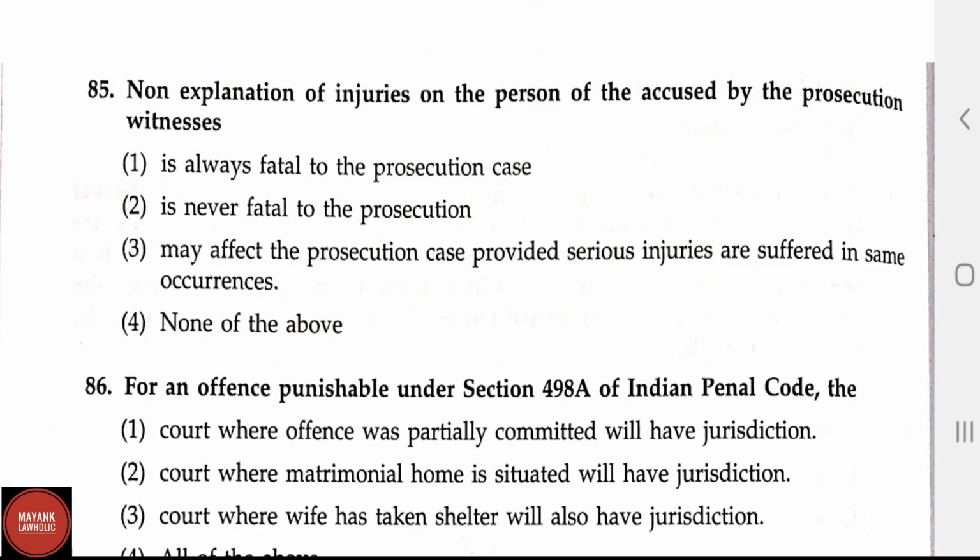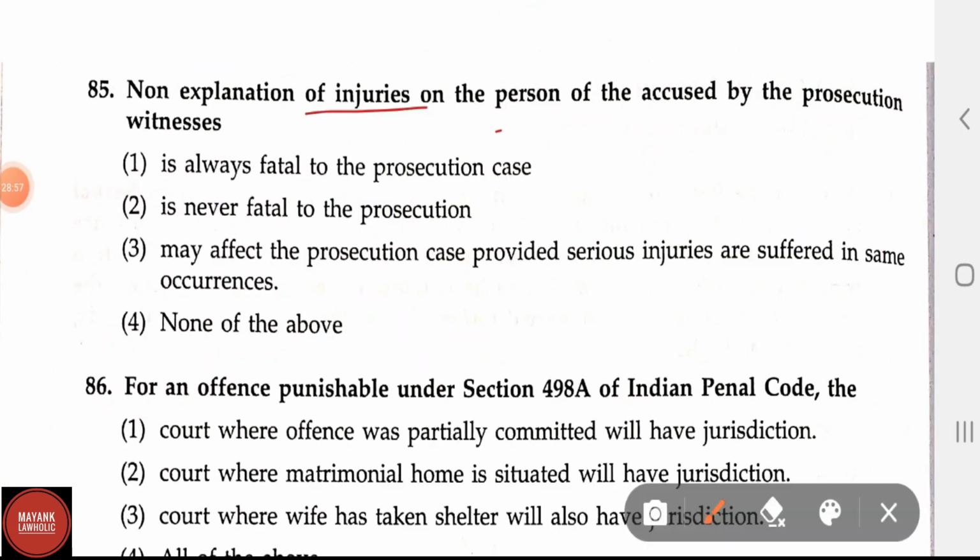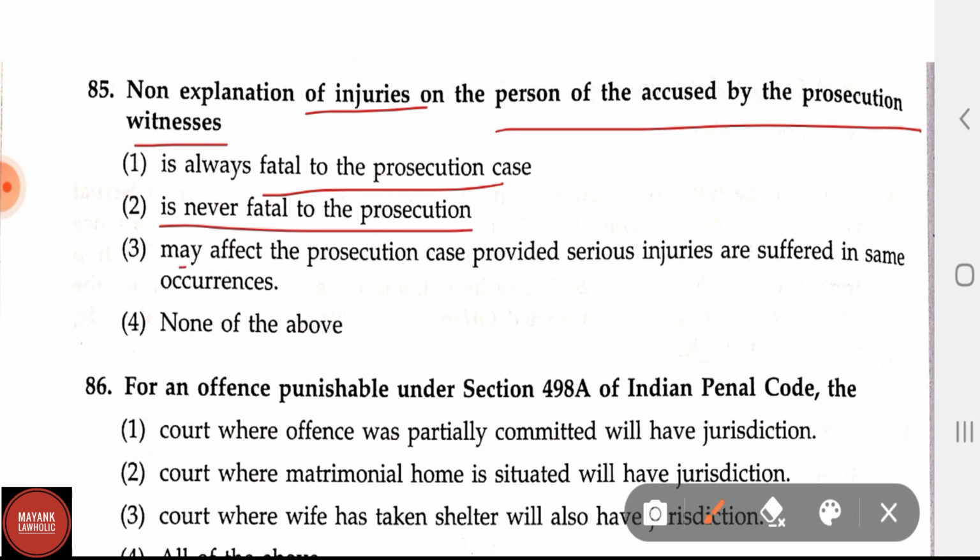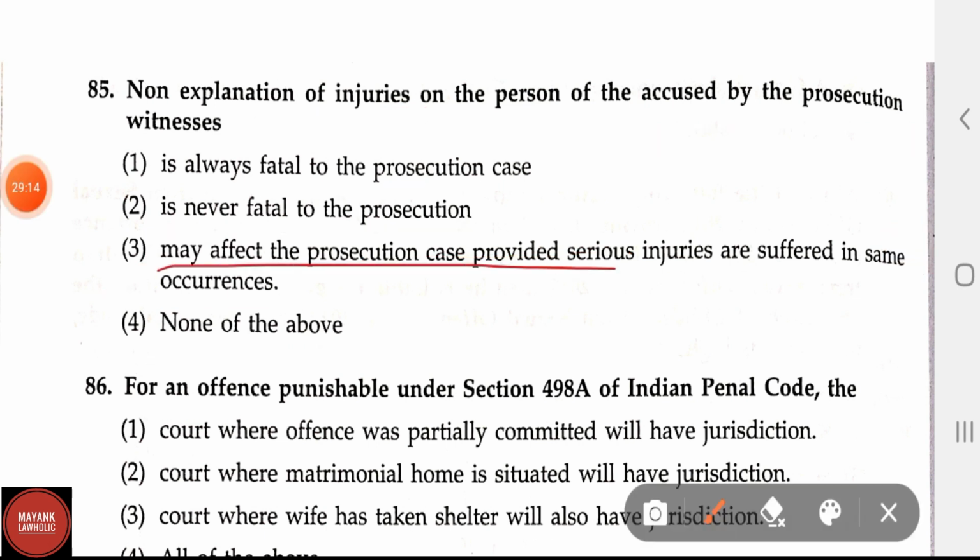Question number 85. Non-explanation of injuries on the person of the accused by the prosecution witness. Option 1, is always fatal to the prosecution case; option 2, is never fatal to the prosecution; option 3, may affect the prosecution case provided serious injuries are suffered in the same occurrences; and option 4, none of the above. Here the correct answer is option 3, may affect the prosecution case provided some injuries are suffered in the same occurrences.